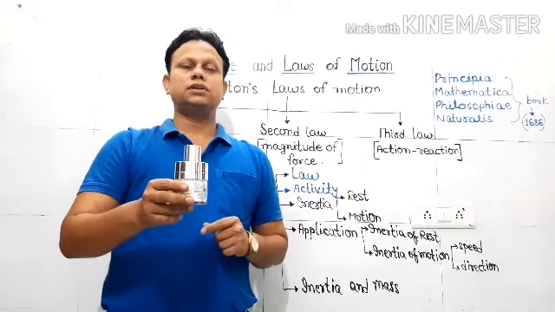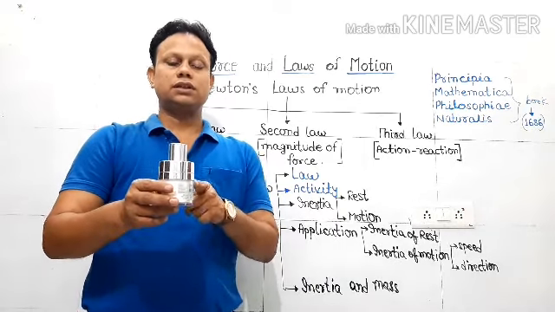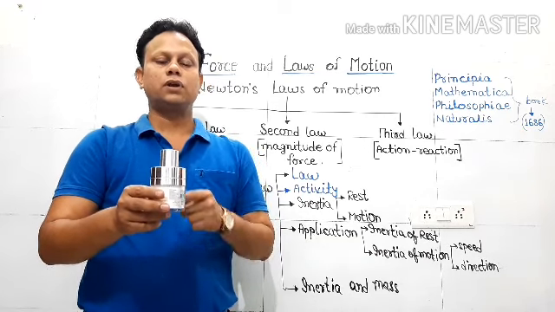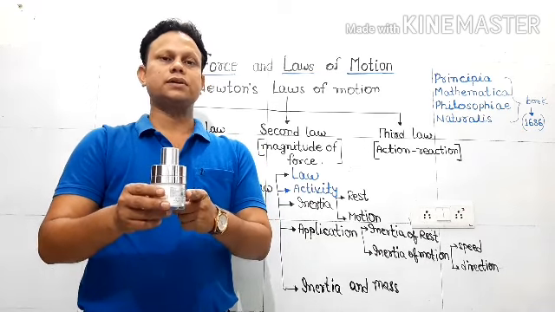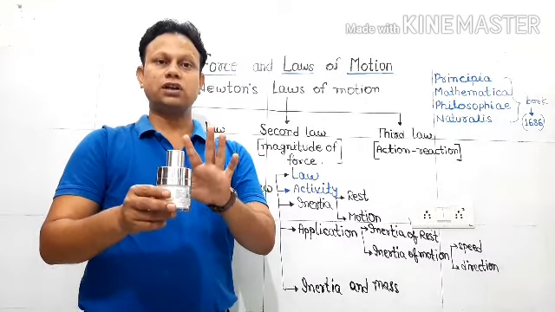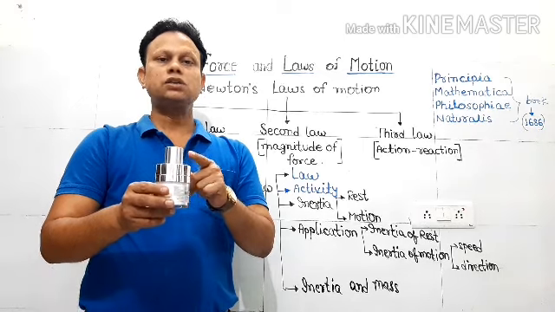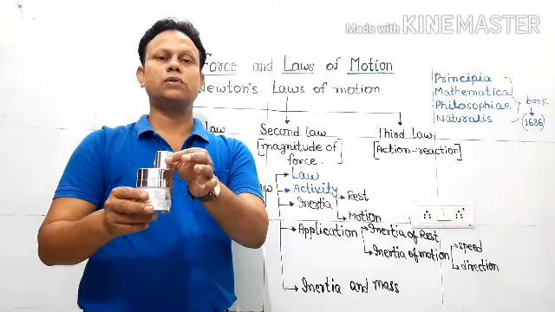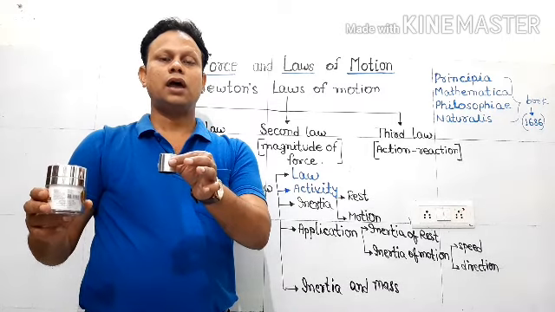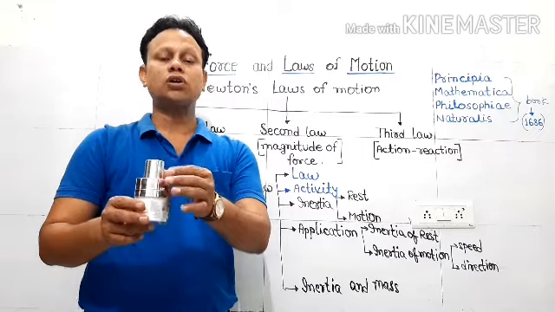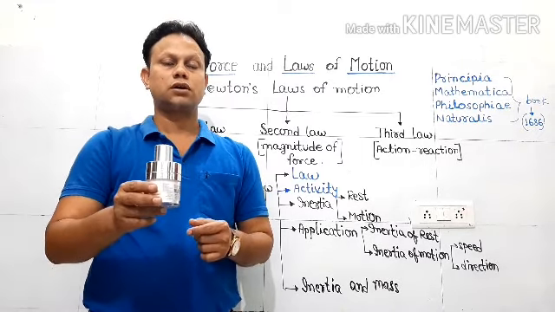In this activity, you could have seen that when I shifted the lower container to that side, this cap, which is not intact firmly, does not go along with the container. It remains here only and then falls down.